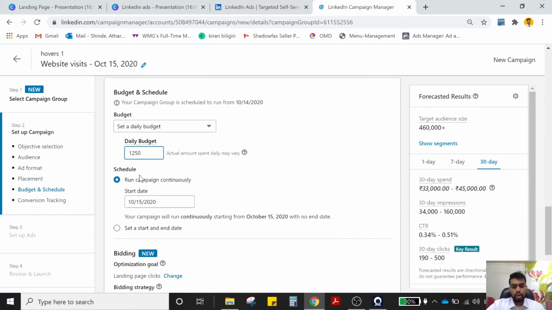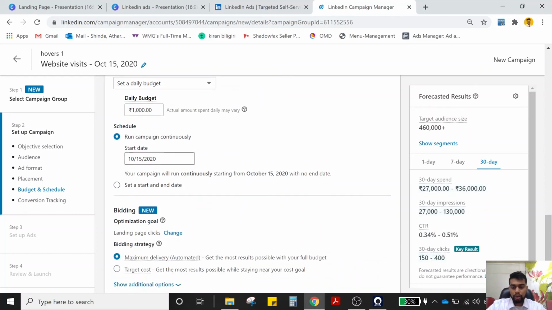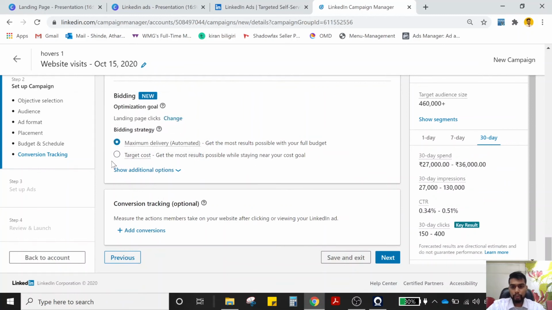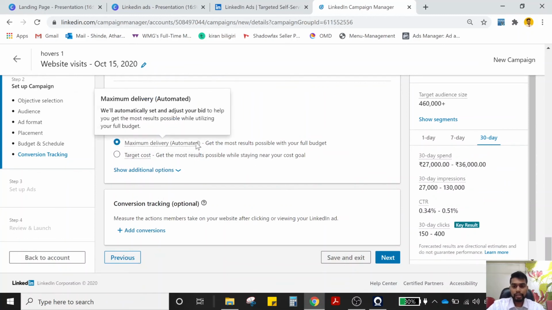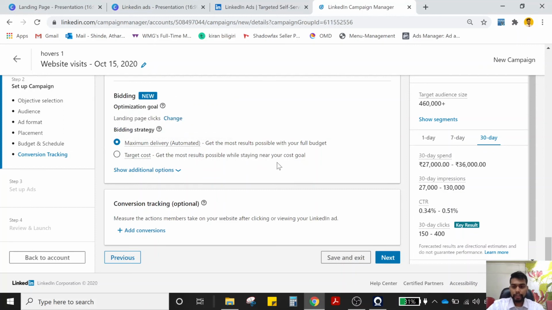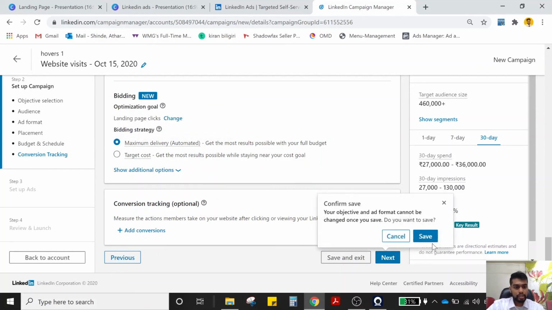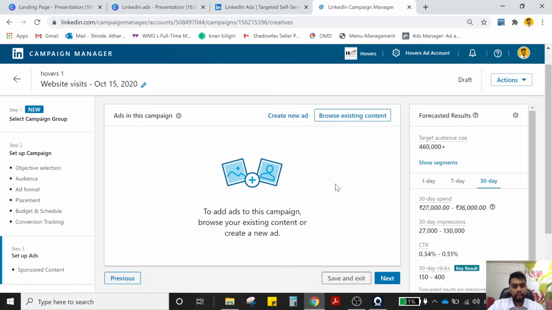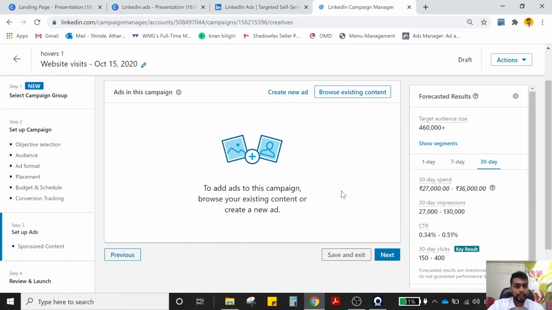Let's set the budget to 1000. The campaign will start running from today. If you have a target cost in mind, put that, or what we recommend is to just put it on automated. Click the next button. It is going to save your campaign at every step so that even if you come back, you will get the same thing.